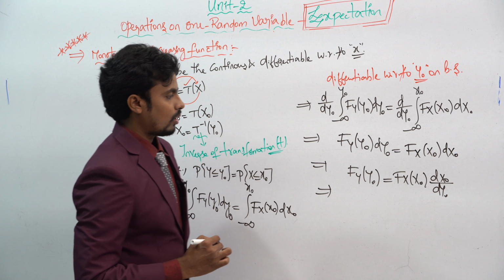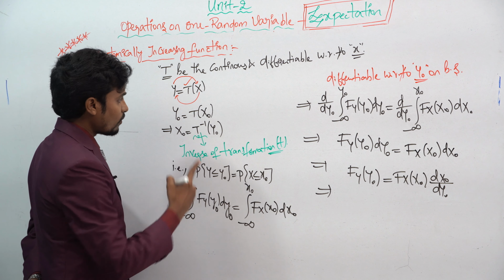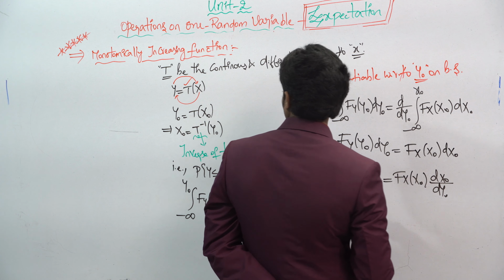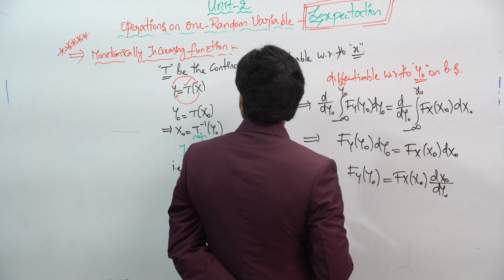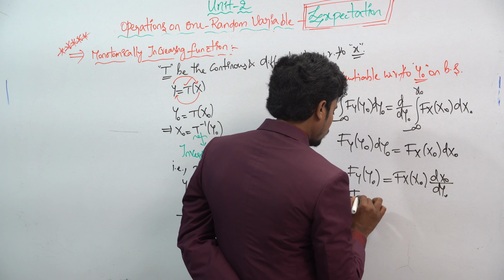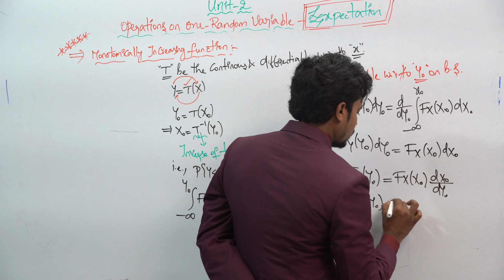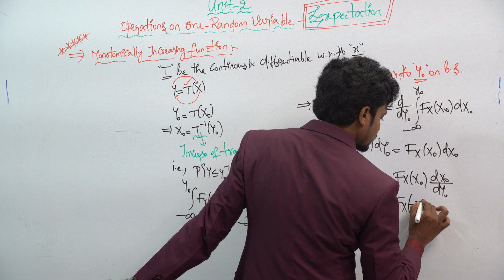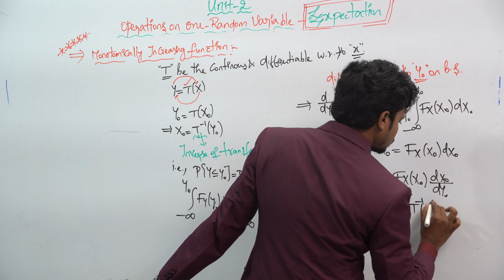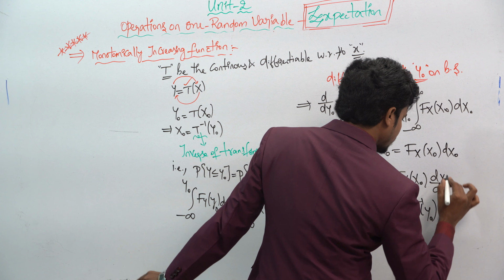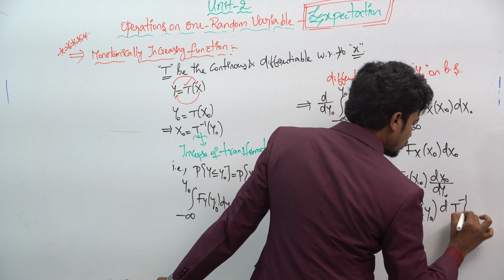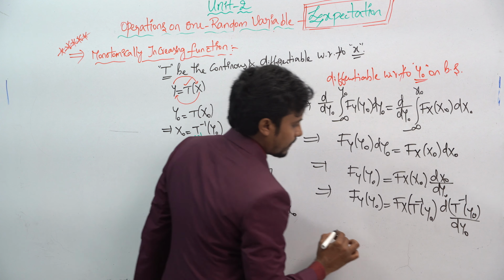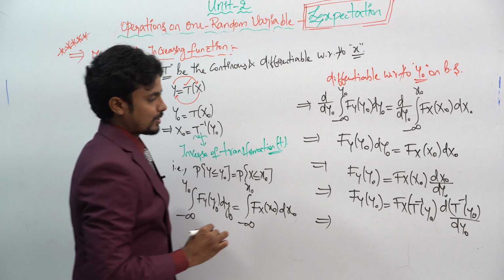You already know y naught is T of x, right? So f_Y of y naught is equal to f_X of x naught, and x naught is T inverse of y naught, into d of T inverse of y naught divided by dy naught.